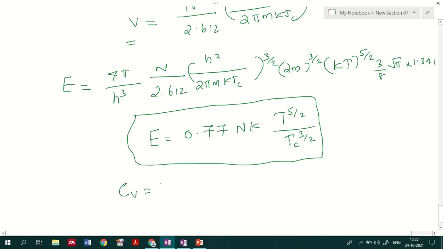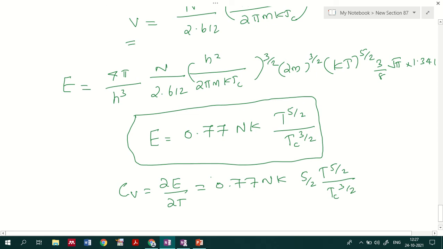So the specific heat capacity will be equal to dou E by dou T. So 0.77 Nk, 5 by 2 into T raised to 5 by 2, and Tc is a constant, so Tc 3 by 2 will be there.